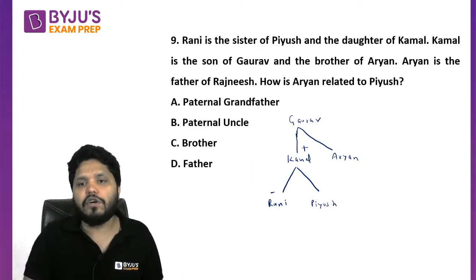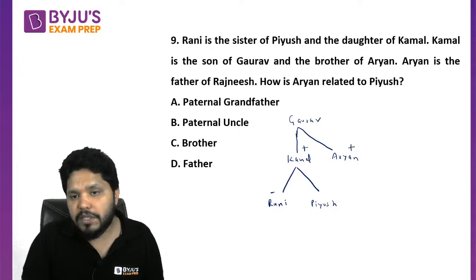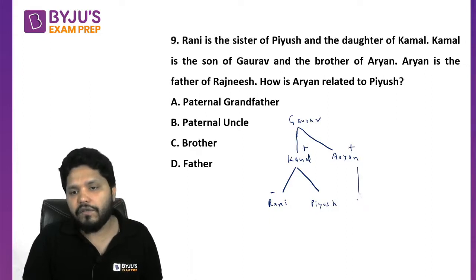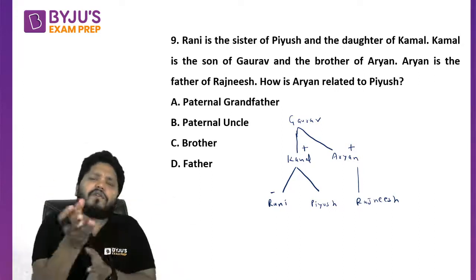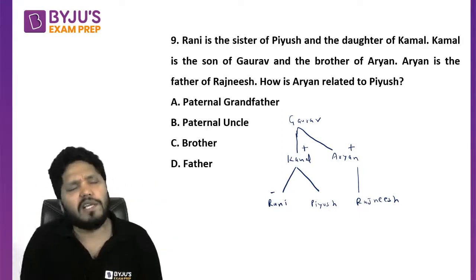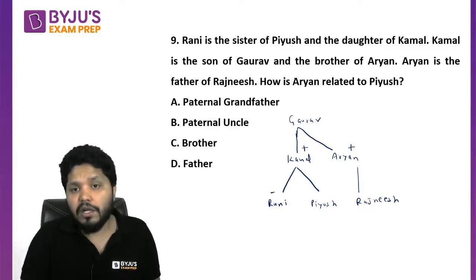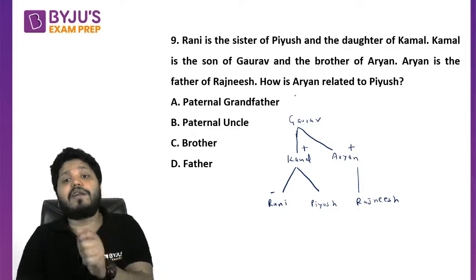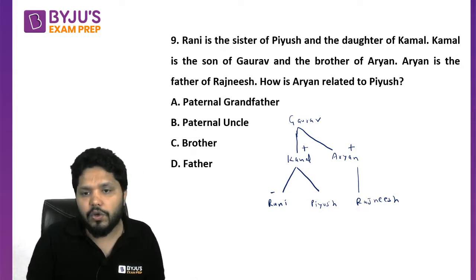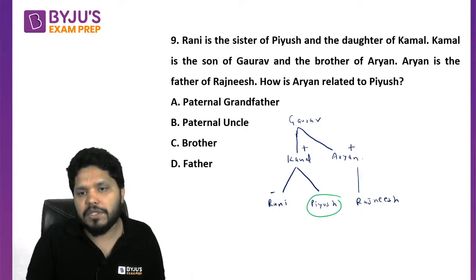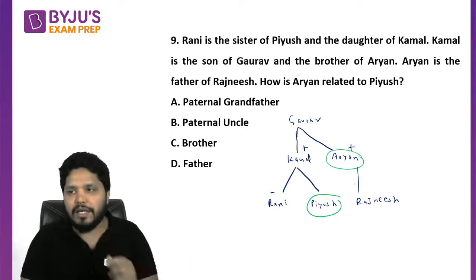Aryan is the father of Rajneesh. Aryan is a father means he is a boy and he is the father of Rajneesh. Now the question is asking you, I hope this tree diagram is clear to all. Start from the very first line, start solving it, you will easily get to know what needs to be done here. Now the question is, how is Aryan related to Piyush? Now we want the relationship between Piyush and Mr. Aryan. So can you tell me the answer?